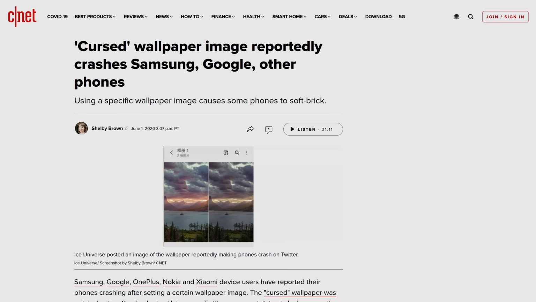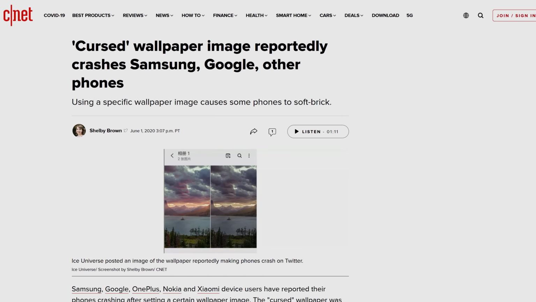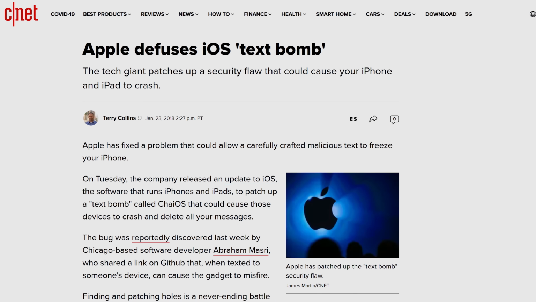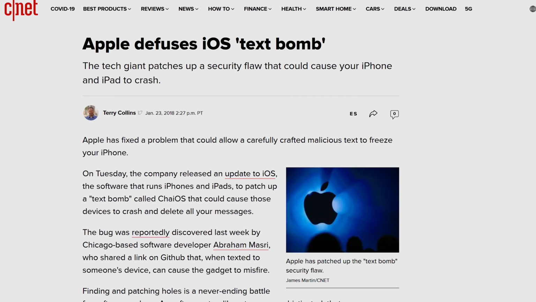What can you do as a user to prevent this kind of misfortune? Well, unfortunately, these issues are really just caused by programming bugs. So the best thing you can do is keep tabs on your favorite tech news sites and steer clear of any game-breaking texts or photos until the problem is patched.